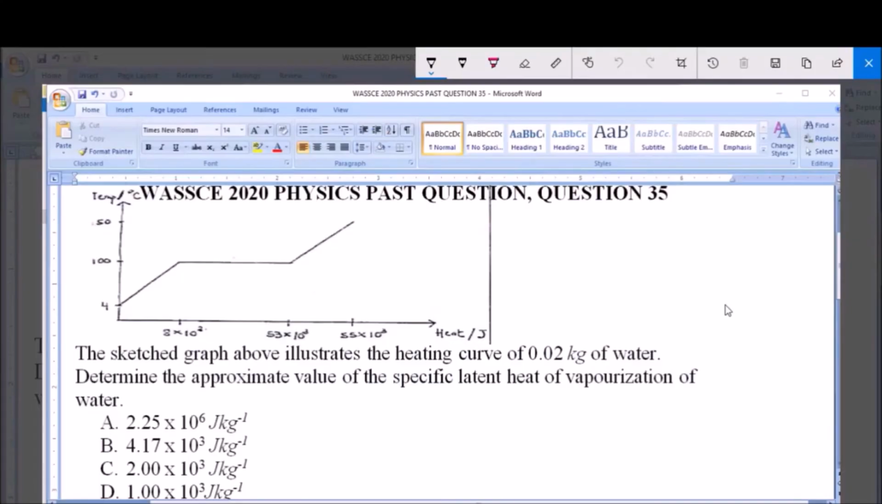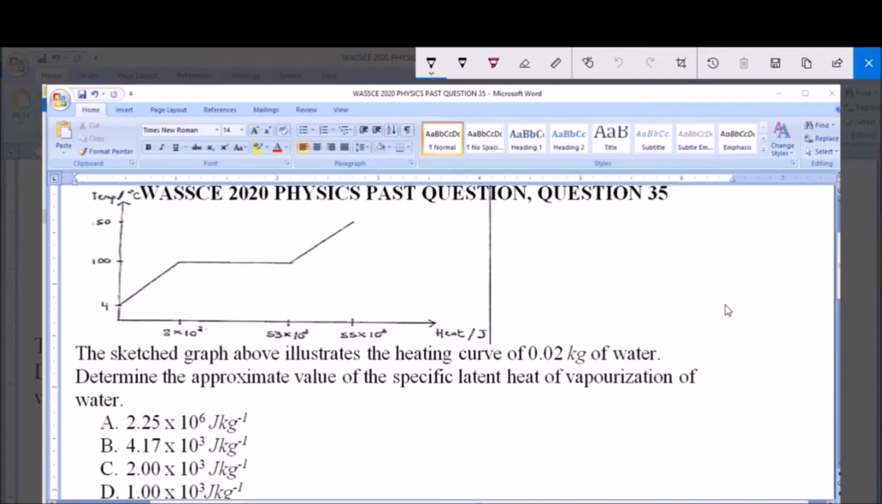Hello, good day and welcome. I will be answering WASSCE 2020 Physics past question 35. The sketched graph above illustrates the heating curve of 0.02 kilogram of water. Determine the approximate value of the specific latent heat of vaporization of water.